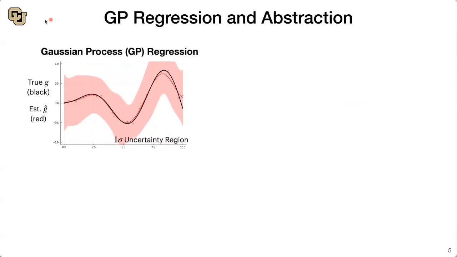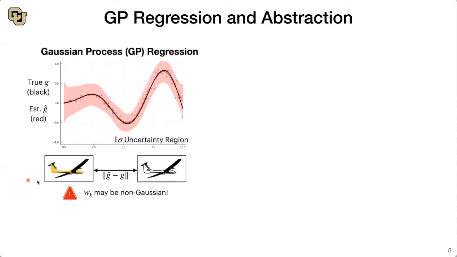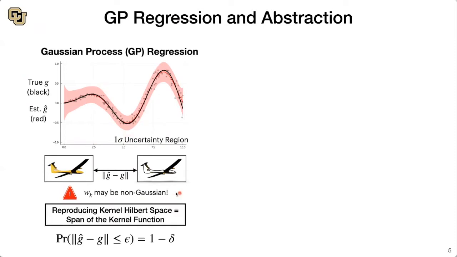The basis of our approach is Gaussian process regression, which we use to learn the unknown components of the dynamics. We do this in order to quantify the error between what we learn from data and the true underlying model. The caveat is the process noise we're using may not be Gaussian, which breaks some assumptions about vanilla GP regression. In order to overcome this, we use error analysis tools from the reproducing kernel Hilbert space field of literature in order to find sound probabilistic model errors.